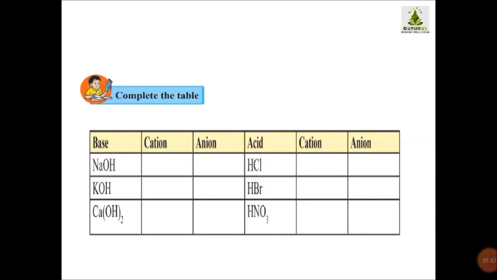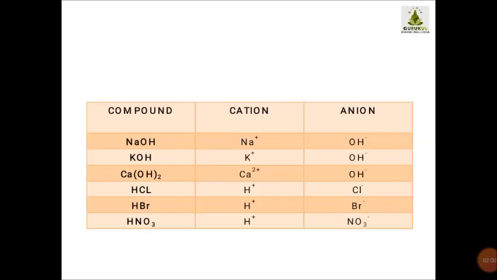I hope you have completed this much. Now I am going to discuss the answers with you all. If any mistake is there from your side, you can do the correction. Now see students, in compound NaOH, Na plus is the cation and OH minus is the anion. Then K plus is the cation and OH minus is the anion. Again in calcium hydroxide you have Ca2 plus as cation and OH minus as anion.